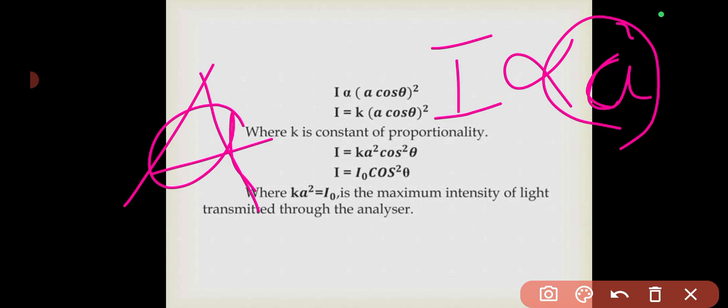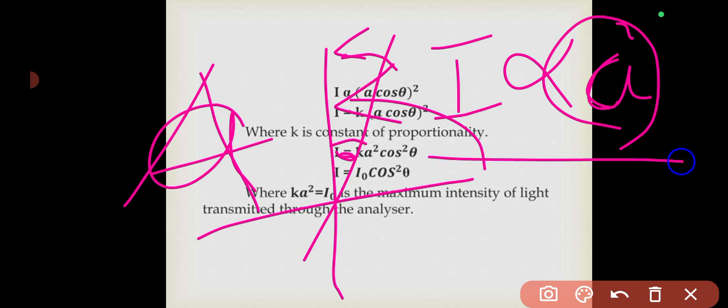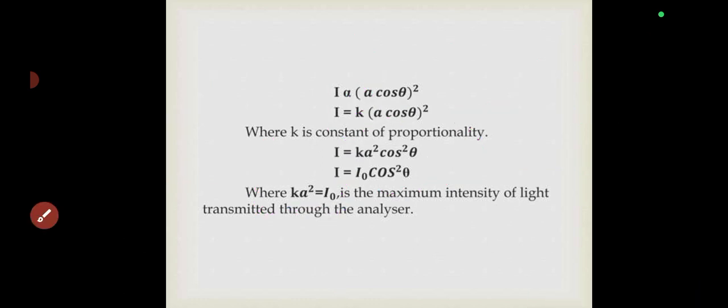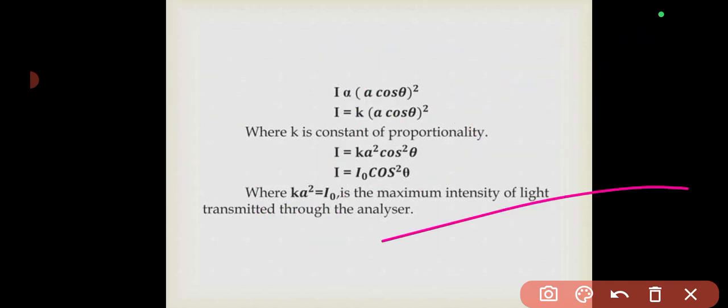By the time we want to get the new amplitude, when we resolve to the vertical component with this angle theta, A will now be A cos theta. So by the time you input it into this equation, it will become I is proportional to A cos theta all squared, isn't it? So you input your constant of proportionality and you find out that I will be equal to I sub naught cos squared theta.